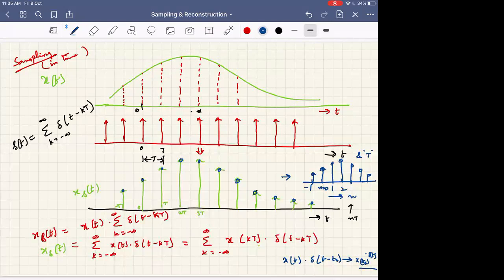But essentially by definition it has infinite height and very small duration. When you consider x of t naught, its height is x of t naught. You can write it as an impulse, which is also fine, but since we clearly define its height, it is better to write it with that height. So its height will now not go to infinity; its height is whatever the value is here.